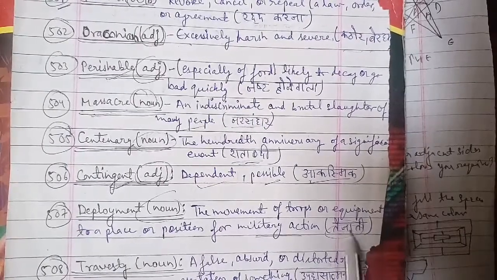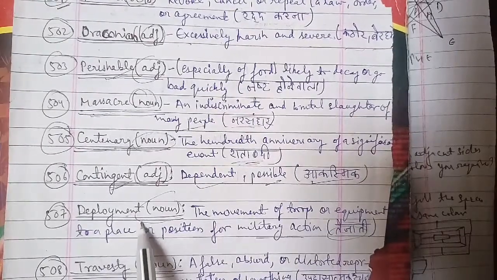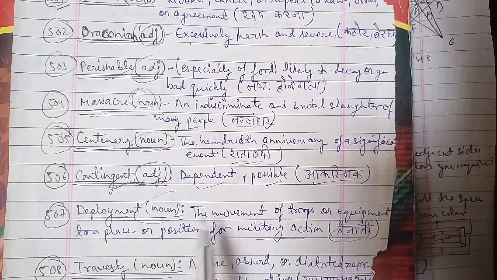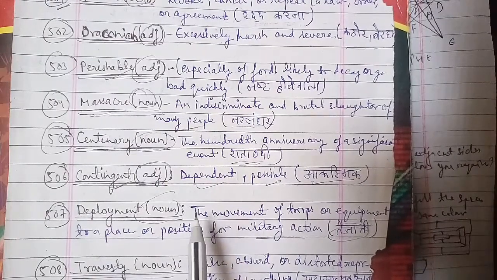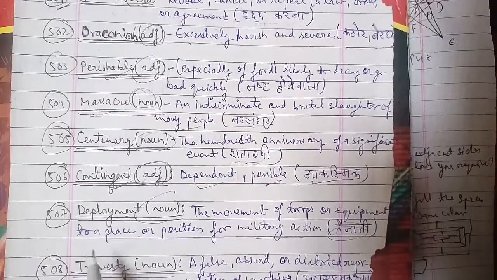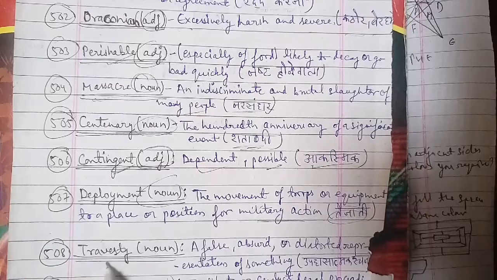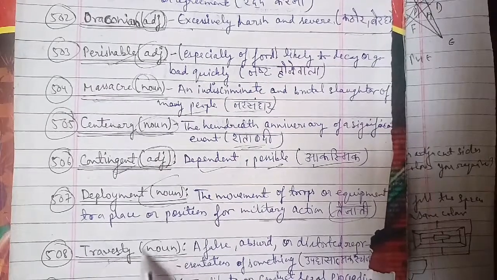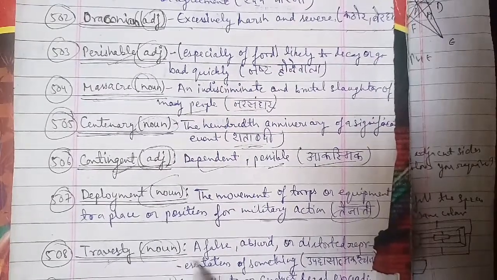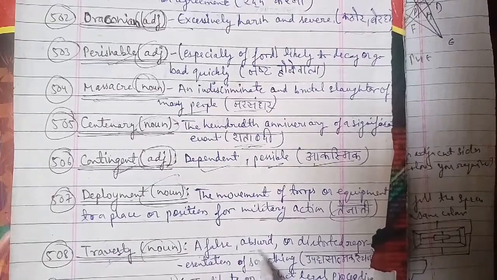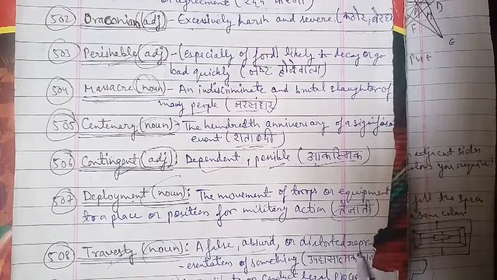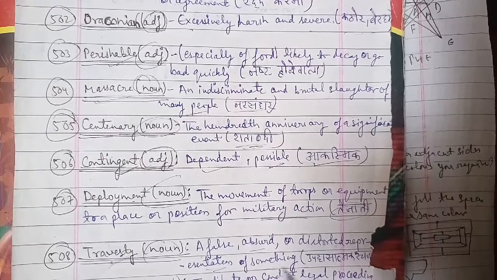Now we'll go ahead for the next, the 508th word of the session as well. This word is travesty. Travesty is a noun here. The meaning of travesty is a false, absurd or distorted representation of something, which is उपहासात्मक रचना. उपहासात्मक रचना is what is named as a travesty.